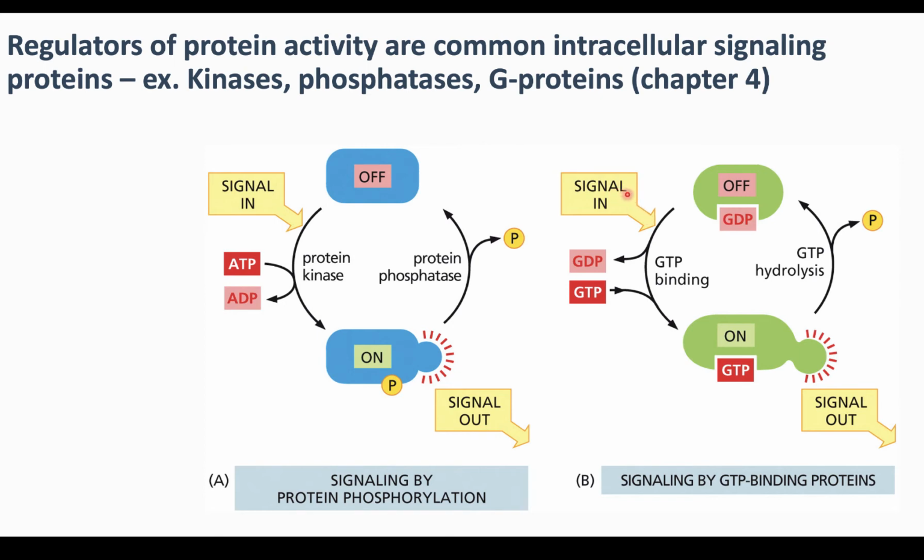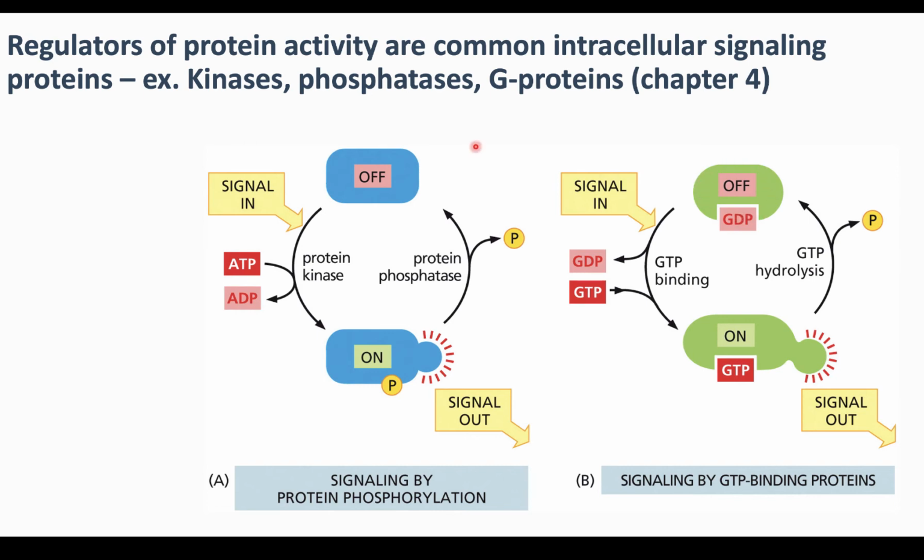The signal will turn on a guanine nucleotide exchange factor, or GEF. At that point, GTP can fill in the space and bind to the site, because it's at a high concentration within the cytoplasm. The G protein will be active and then can continue on the signal until the protein hydrolyzes the last phosphate off of GTP and converts it to GDP. And again, the G protein will be off.